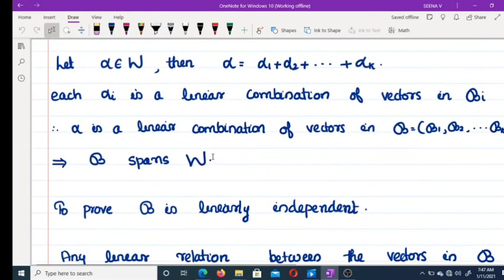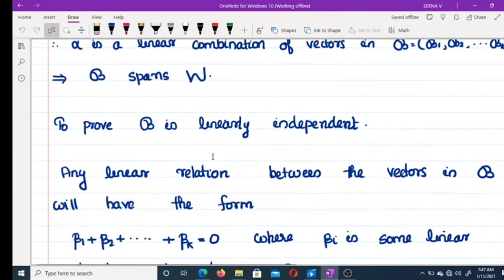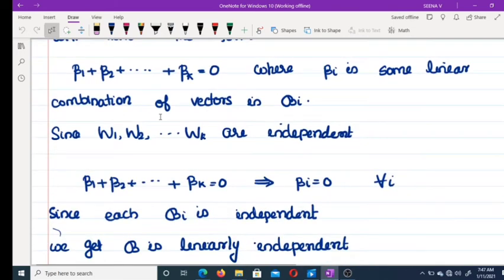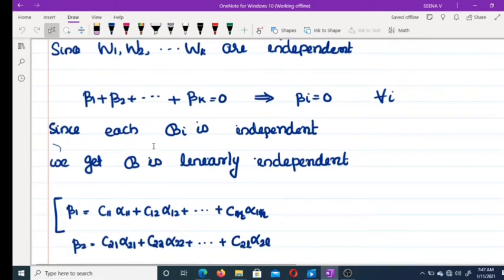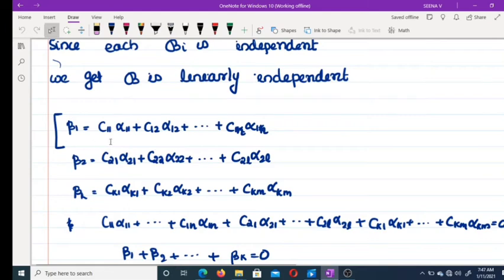We assume that W1 plus W2 plus etc. plus Wk are linearly independent. Therefore, beta 1 plus beta 2 plus etc. plus beta k equal to 0 implies each beta i equal to 0. Each beta i equal to 0 means each beta i is a linear combination of vectors in B, which means that all scalars are equal to 0. This implies B is linearly independent. This proof is enough, but I am explaining in detail.